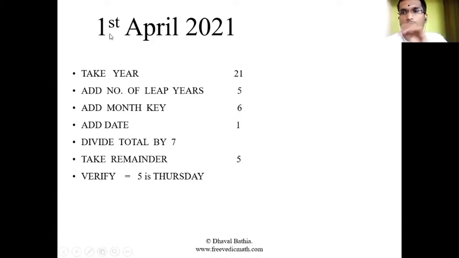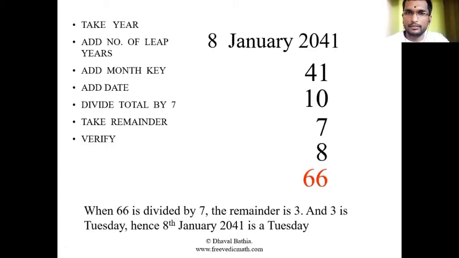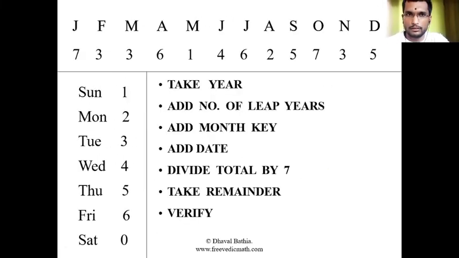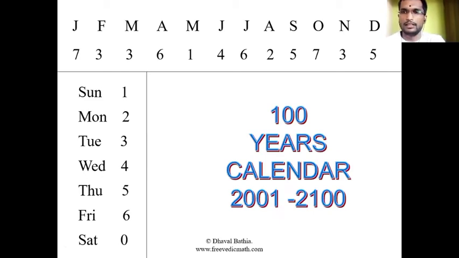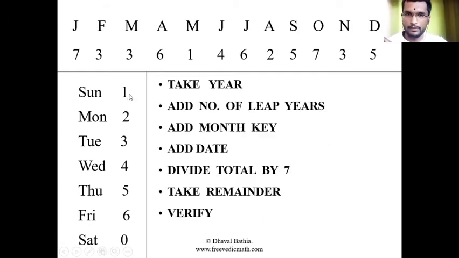Then add the date. For 1st April, I want to calculate the first, so 1. So the total will come. I will divide that total by 7 and I will get the answer 5. So what does 5 mean? 5 means Thursday. This is easy to remember: you have to start from Sunday, 1st, 2nd, 3rd, 4th, 5th. Easy.